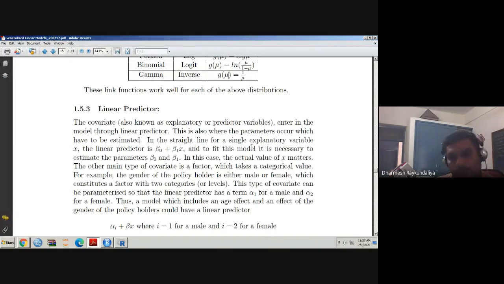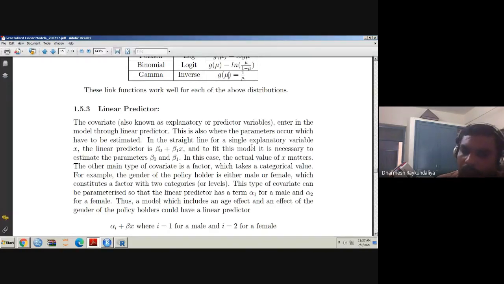The covariates, also known as explanatory or predictor variables, enter the model through the linear predictor. So whenever there is a covariate present in your data, it directly enters the model through the linear predictor. This is also where the parameters occur which have to be estimated. Which parameters? The coefficients associated with that variable.